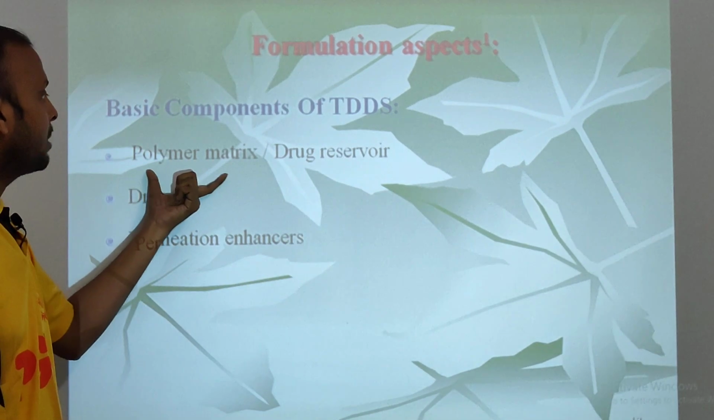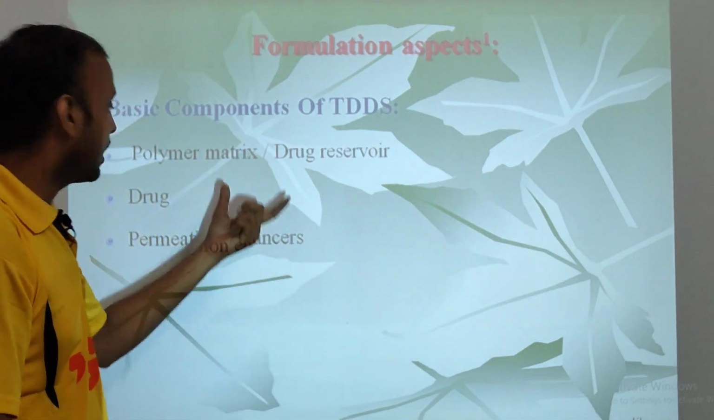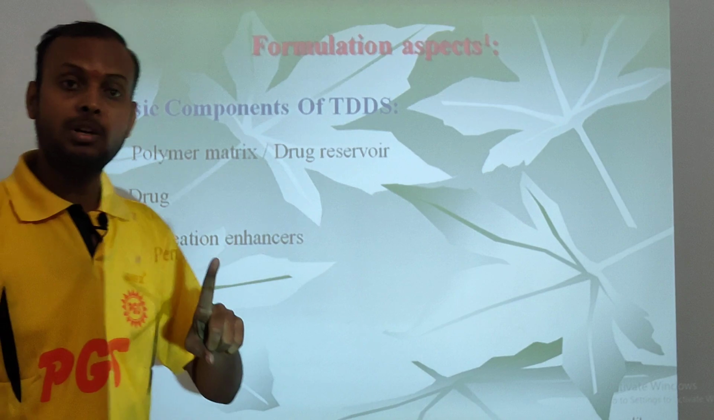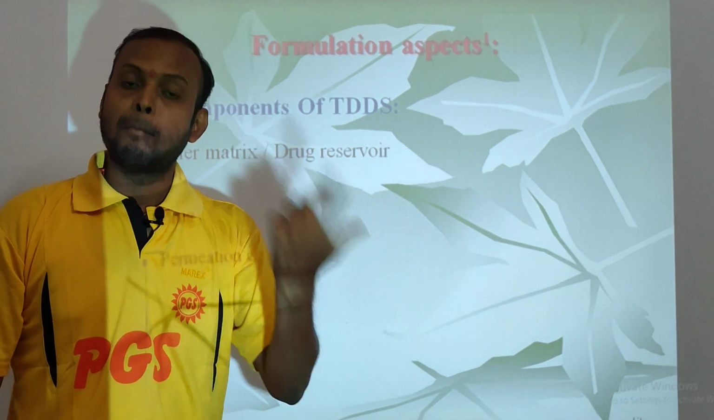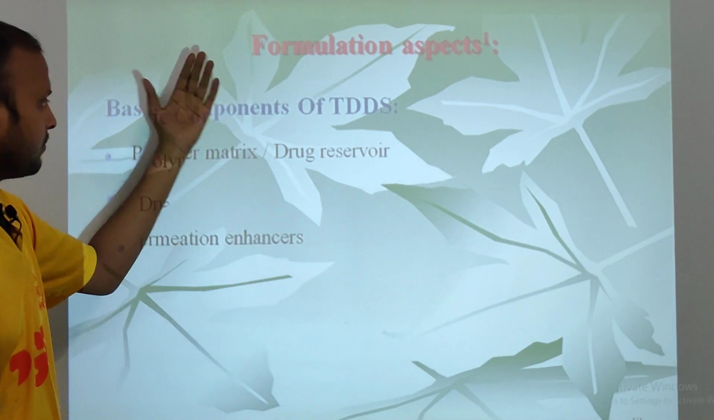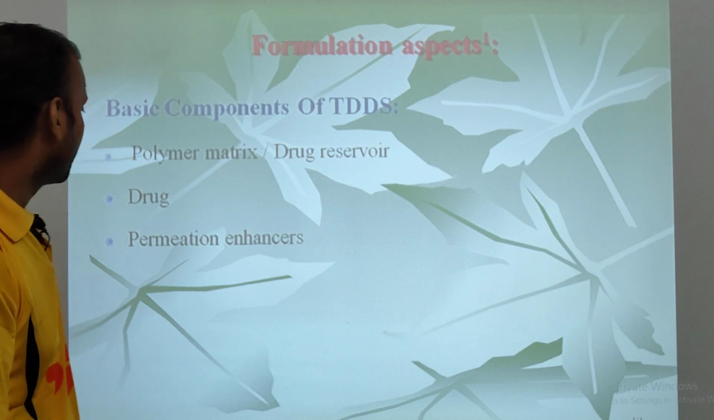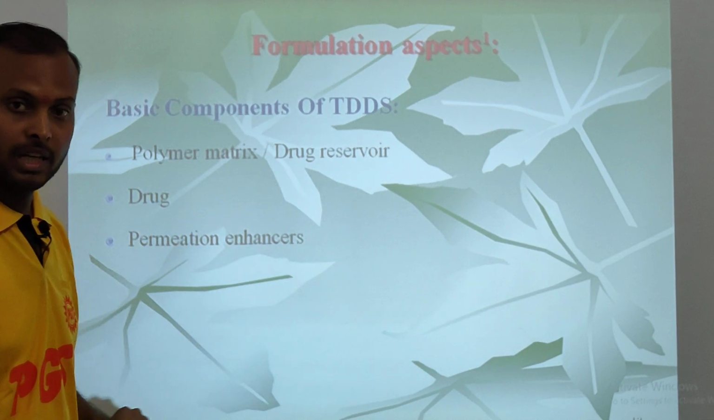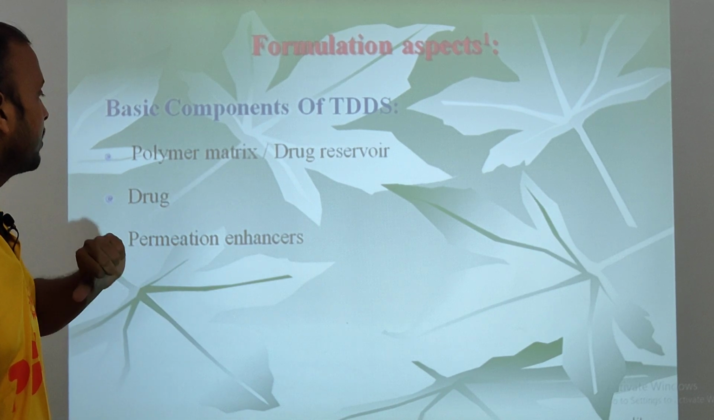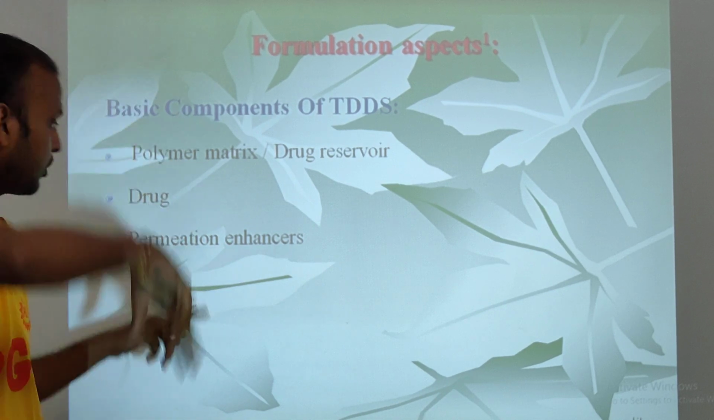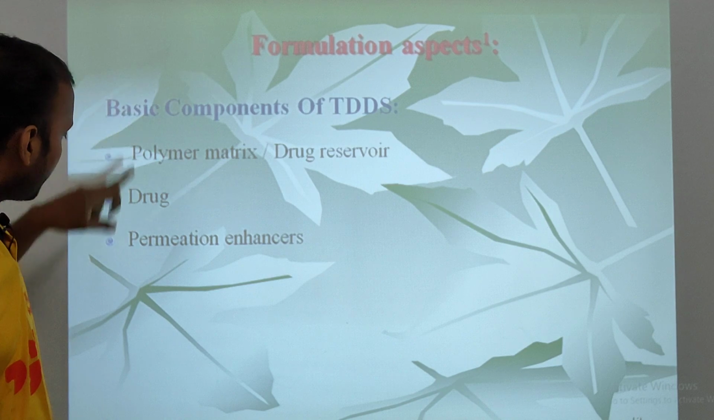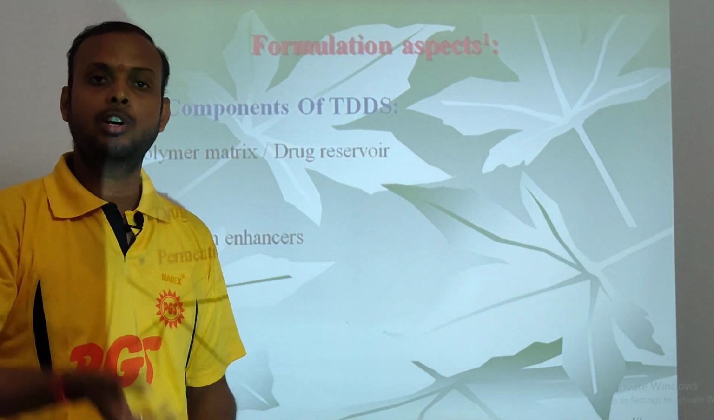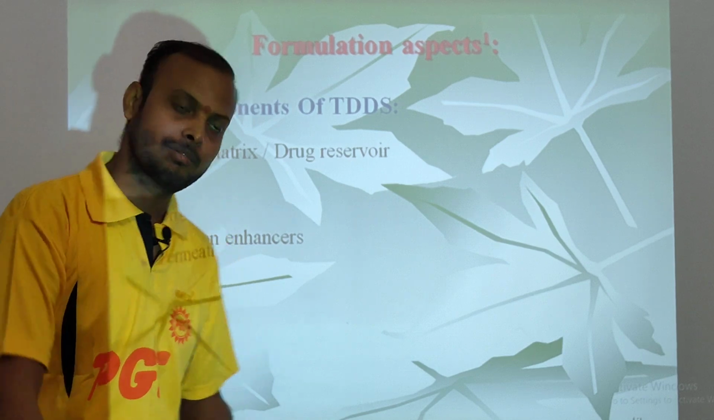And again, polymer matrix: drug inside a matrix which is made of polymers, and polymer is the backbone of transdermal drug delivery system. The second component is drug, and the third component is penetration enhancer. This is the reservoir or matrix. Drug is enclosed in this, and with this are the penetration enhancers. It enhances the penetration of drug to the deeper layers of the skin.